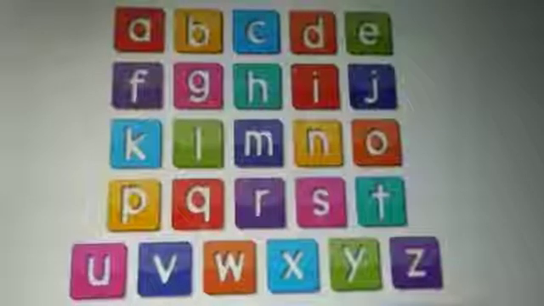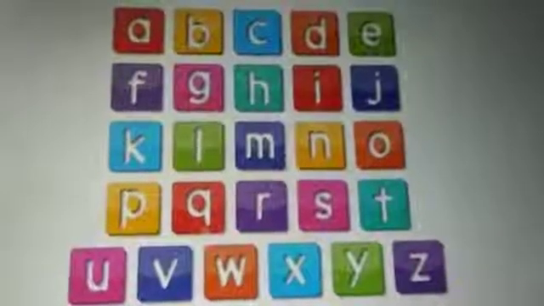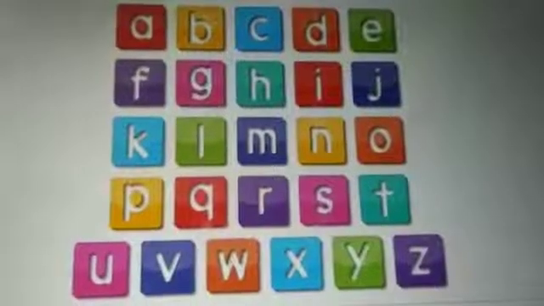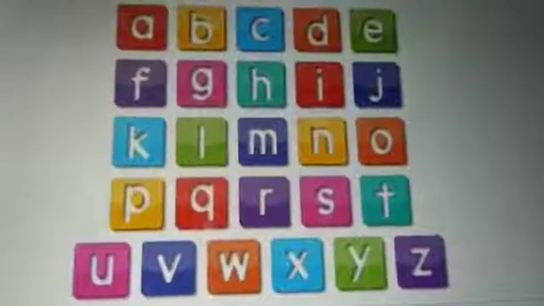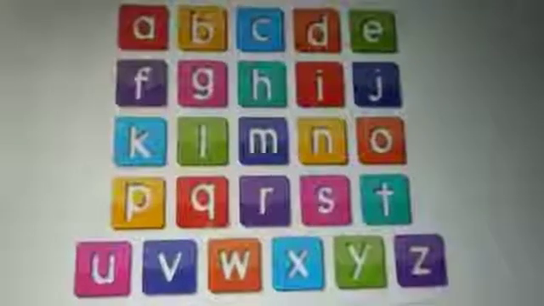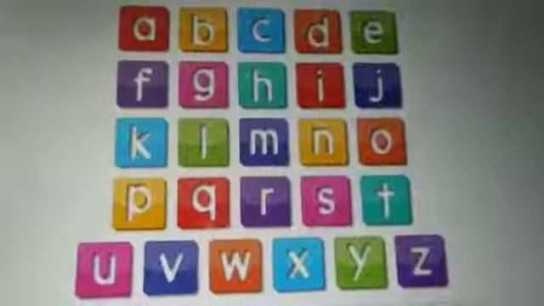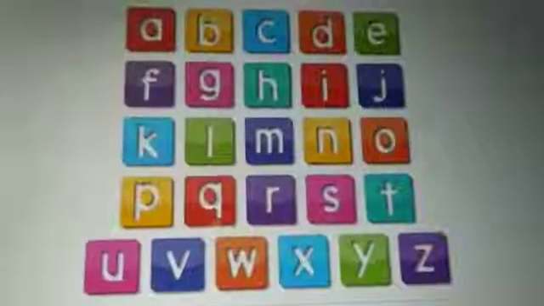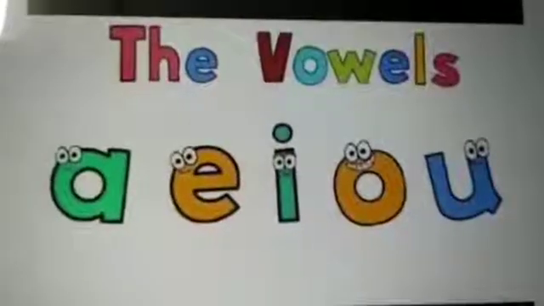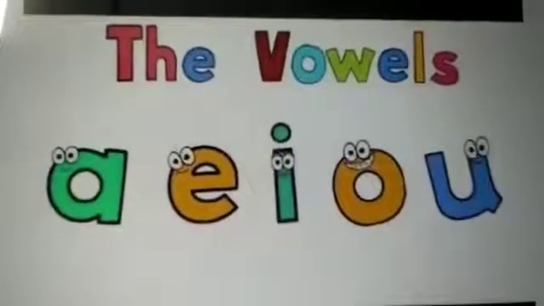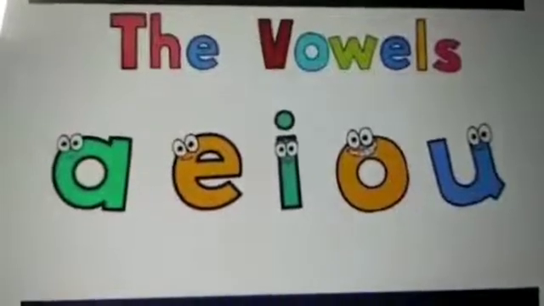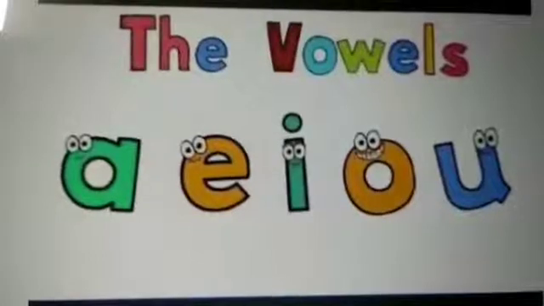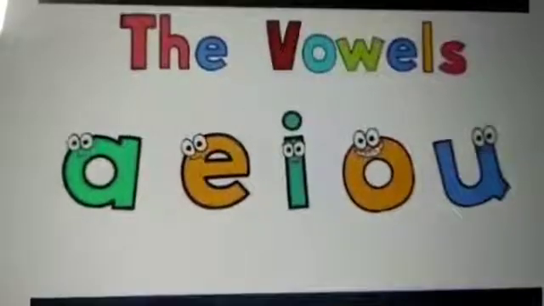Students, look at these alphabets. These are the alphabets of English. How many alphabets are there? There are 26 alphabets. And tell me, how many vowels are there out of these 26 alphabets? There are 5 vowels. These are the 5 vowels: A, E, I, O, U. These are 5 vowels out of 26 alphabets.